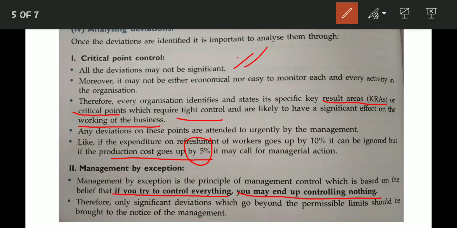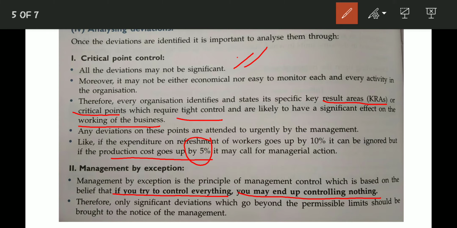Okay, management by exception is also abbreviated as MBE, so don't be confused. It saves the time of the manager, who can focus on key areas or significant matters, and there is no wastage of time and energy of the manager.